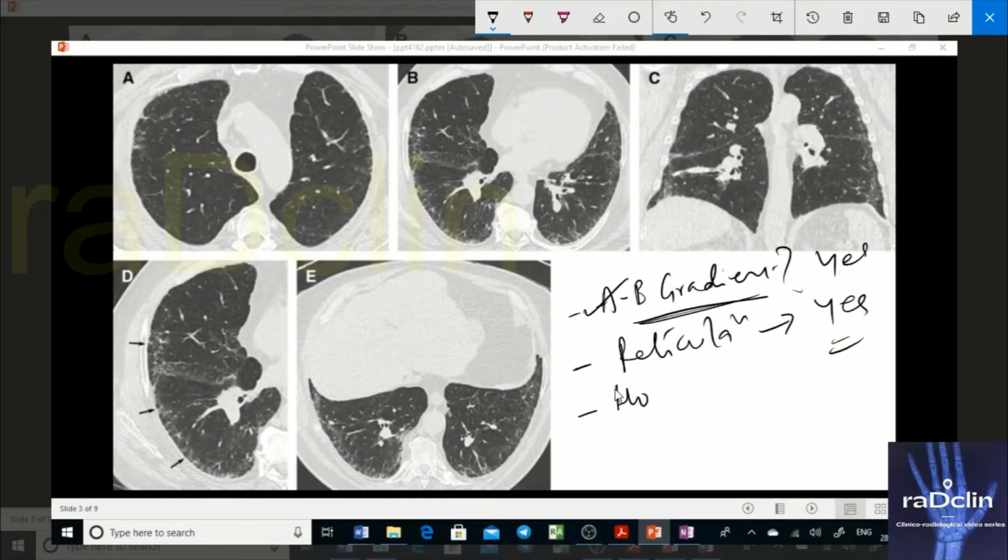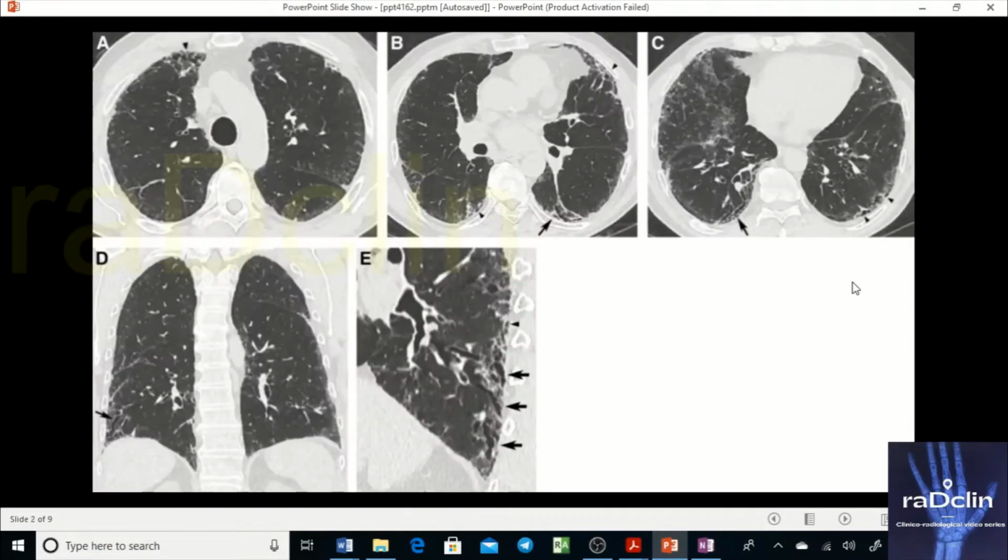Are you seeing honeycombing? Answer is no. We do not see honeycombing. Honeycombing is not visible. Rather, what you're seeing is, okay, I think I have changed the image. I've changed the image, so I should write it. See, this was the image.